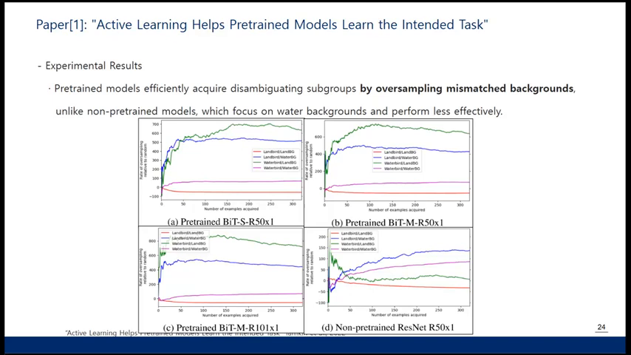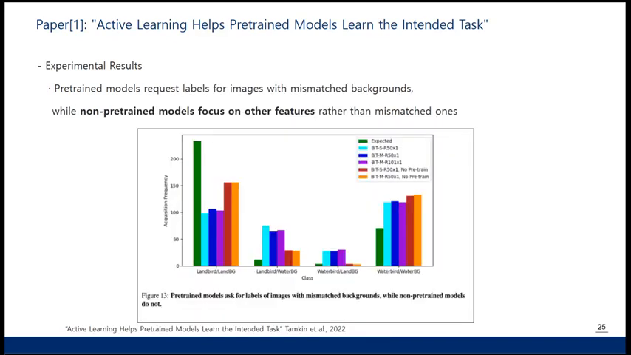Moreover, the paper shows that pre-trained models are better at focusing on disambiguating subgroups by oversampling mismatched background ones. This aids more effective learning. The graph shows that pre-trained models consistently target disambiguating examples regardless of background, while non-pre-trained models oversample images with just water backgrounds and perform worse overall. And if you see from this graph, pre-trained models have higher acquisition frequencies for mismatched backgrounds compared to non-pre-trained models, which are the red and orange bars.